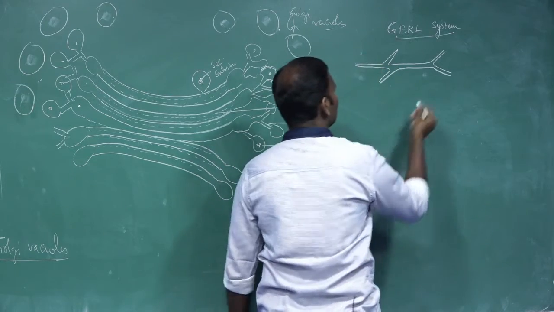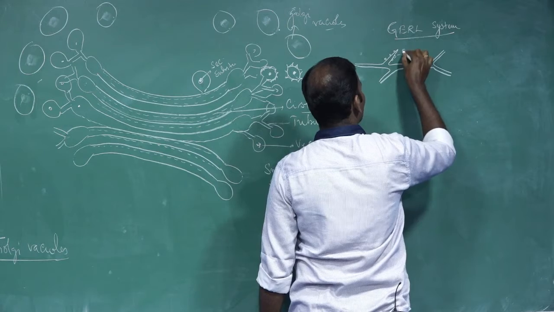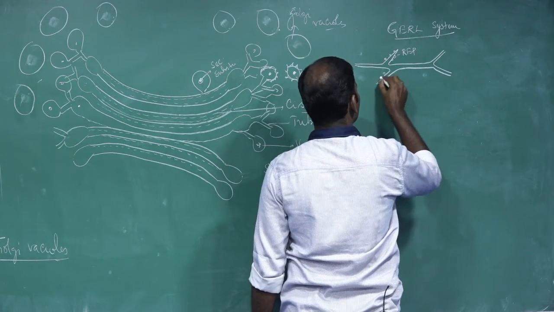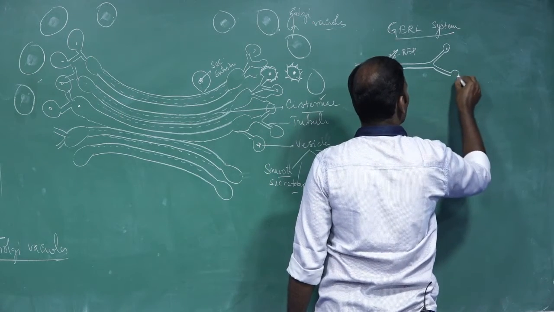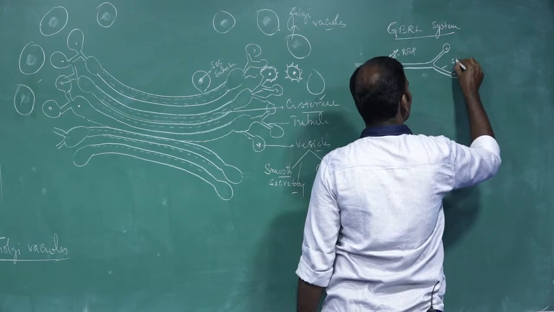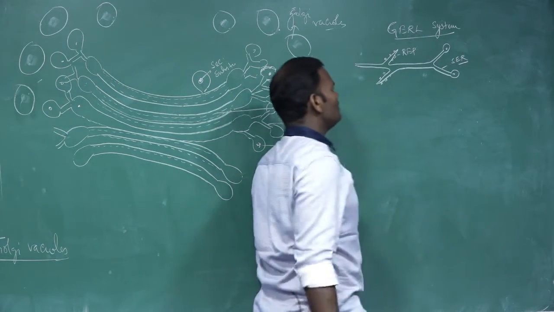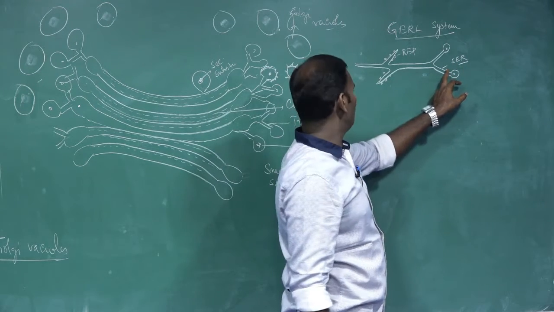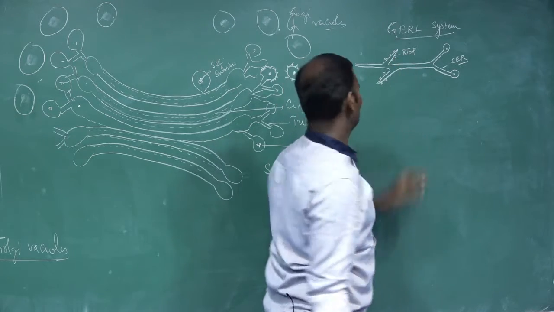Yes, these are the endoplasmic reticulum. Especially it is a rough endoplasmic reticulum because it is attached with the ribosome. These are the smooth endoplasmic reticulum, SER, smooth endoplasmic reticulum without attachment of ribosome. These are the rough endoplasmic reticulum because of attachment of ribosomes.